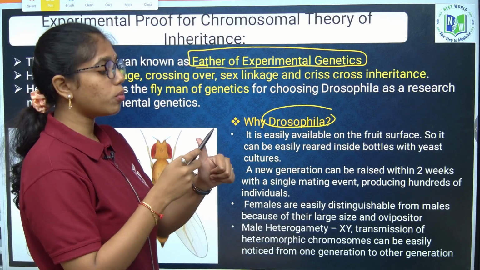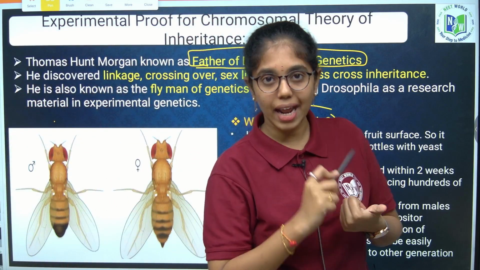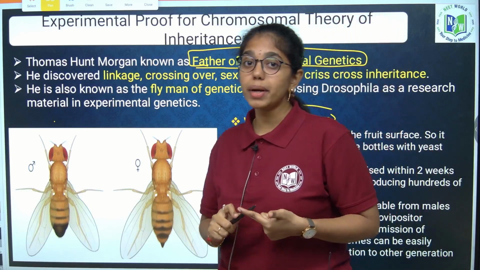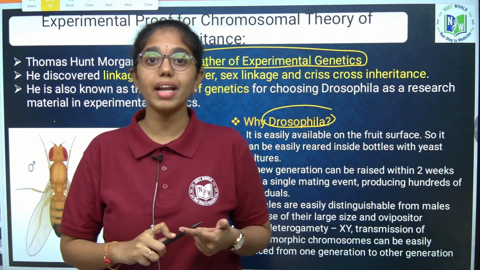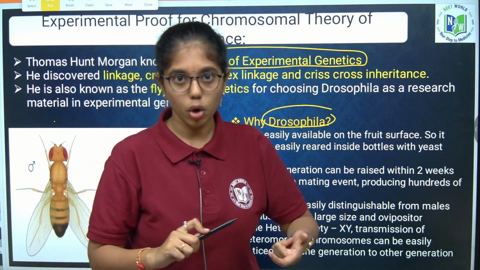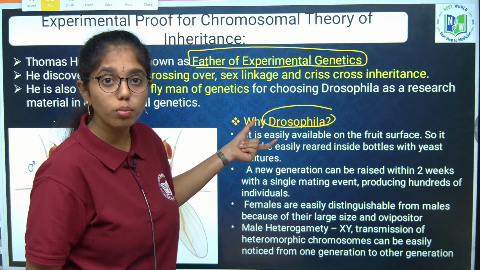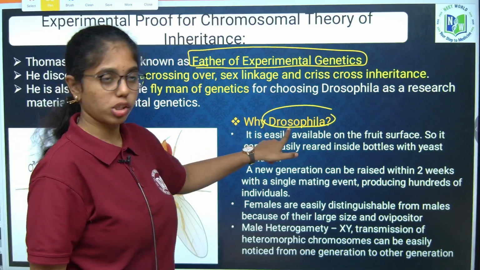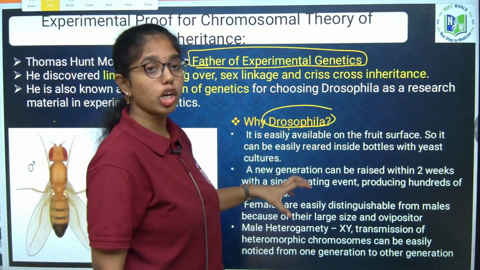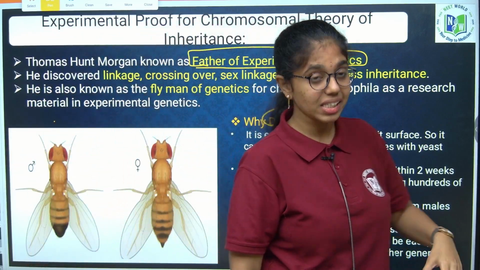Who gave the chromosomal theory of inheritance? Sutton and Boveri. And who gave the experimental proof? Morgan, who conducted his experiments on Drosophila.